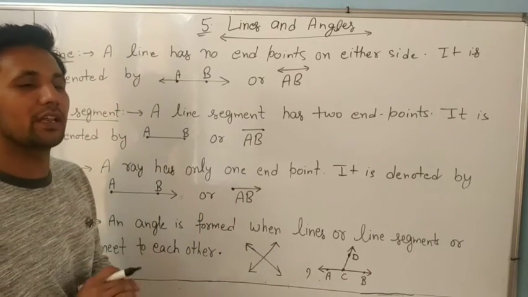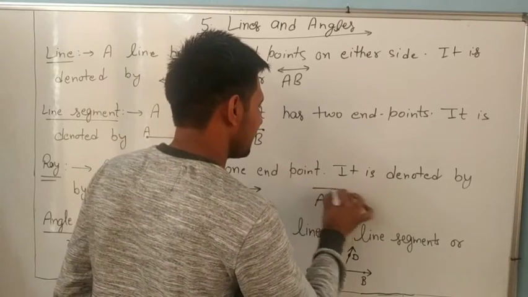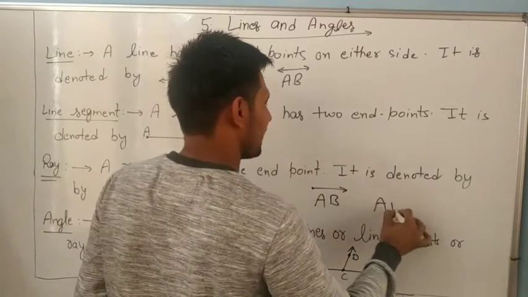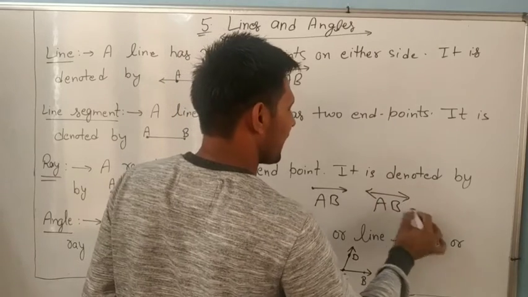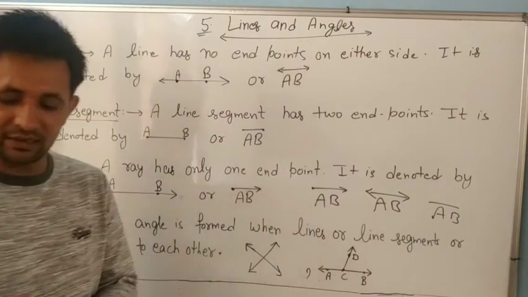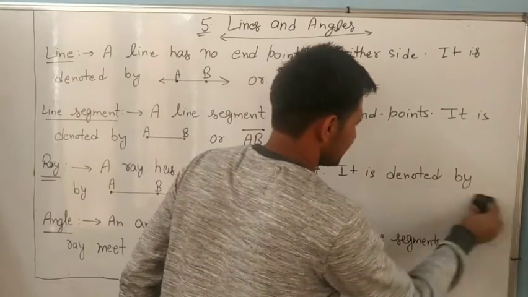So in any question anywhere in the exercise, if we observe that it is given like this, A, B, it means it is a ray. If it is given like this, A, B, it is a line. If it is given like this, it is a line segment. Okay, dear. About lines, we have already discussed.